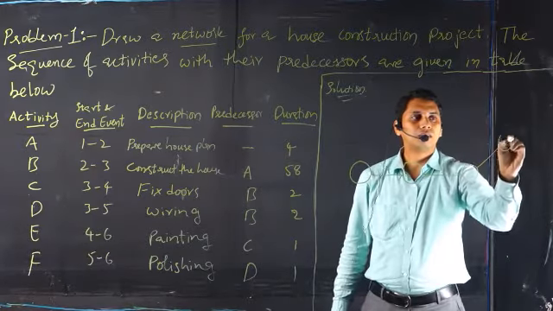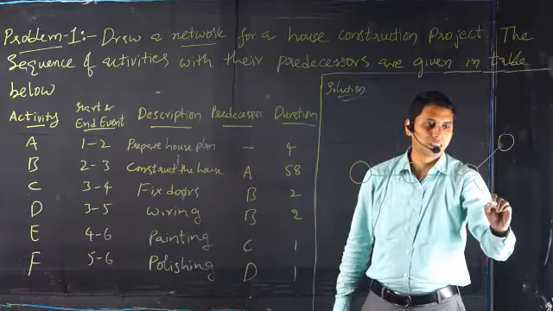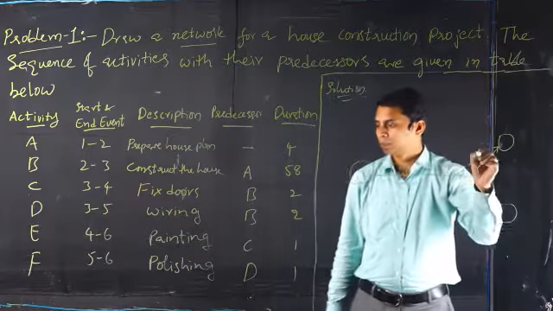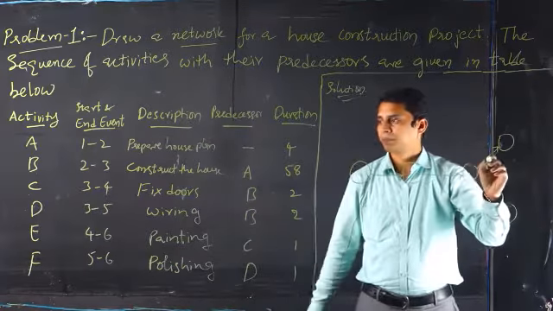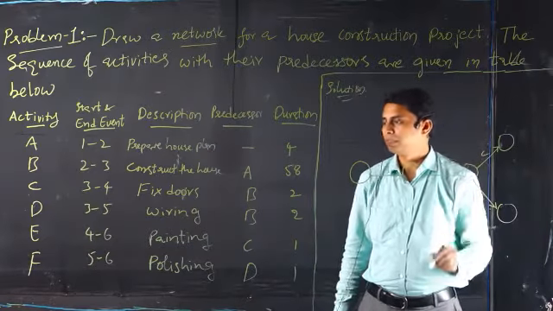Now this is activity C and this is activity D.